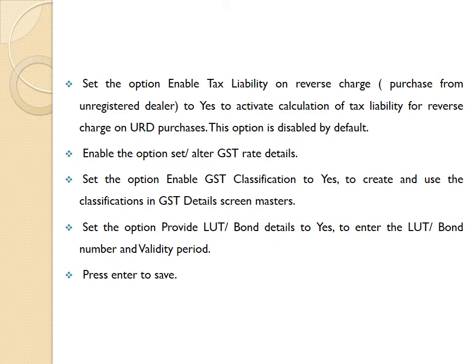This option is disabled by default. Enable the option set alter GST rate details. Alteration facility is very important.